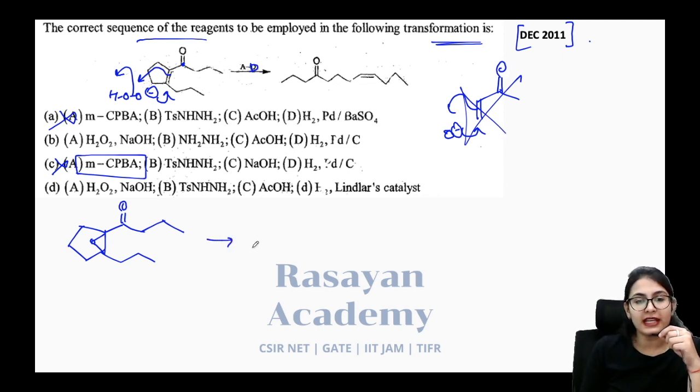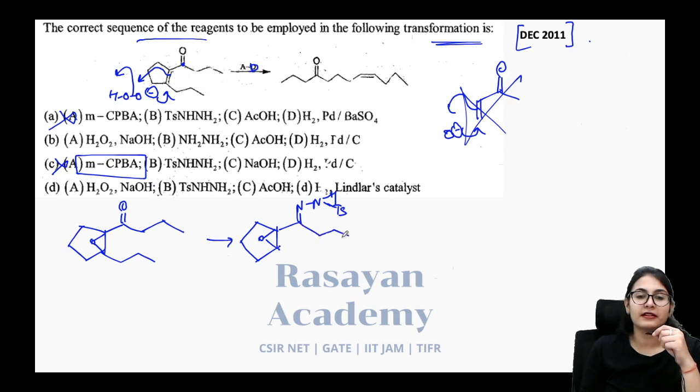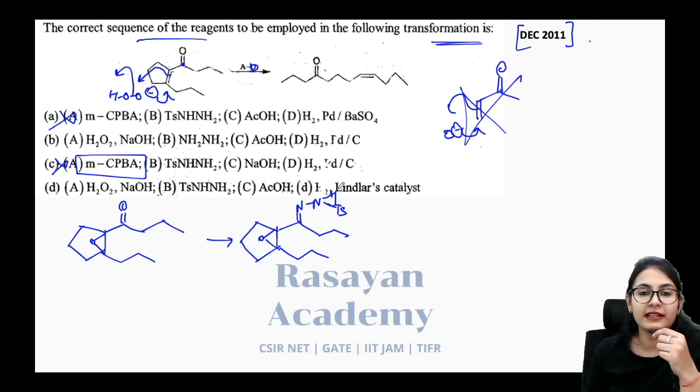Now what happens in the next step? In the next step you see the epoxide is still there and you are going to generate NH and Ts this way. Alright, in this way you are going to add these two groups. Now what guys?